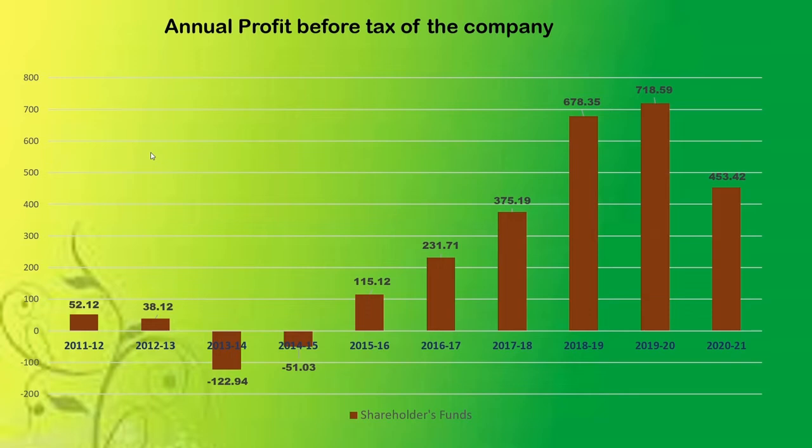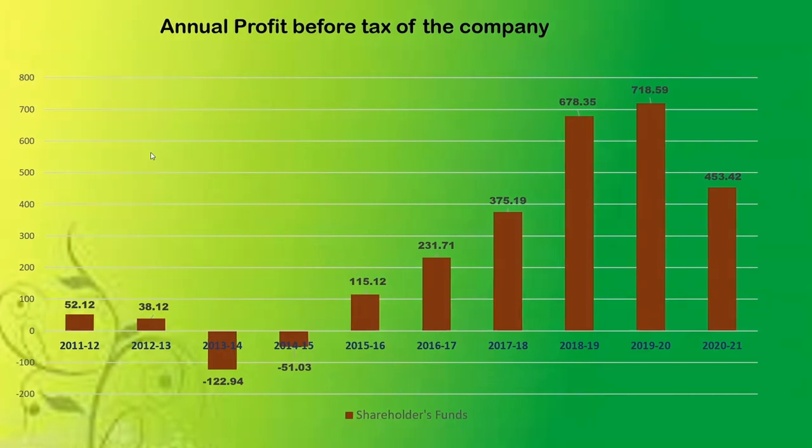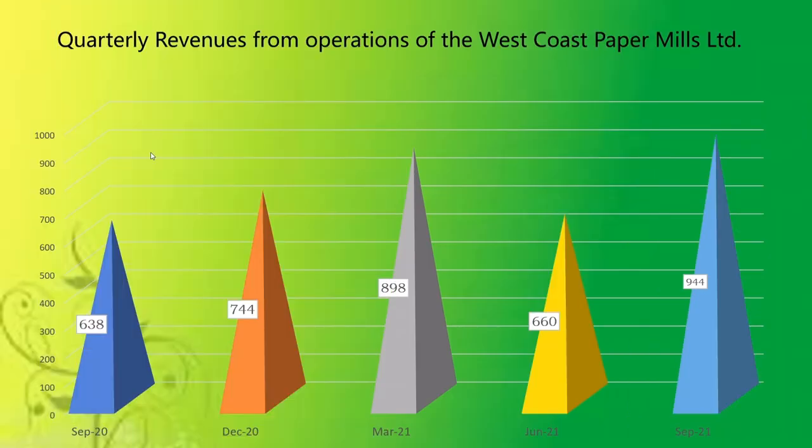Then again, in 2015-16, it came to profit, and the profit peaked to 718.59 crores in the year 2019-20, and then again profits decreased to 453.42 crores in 2020-21. Again, because of the COVID, the sales got affected, all the businesses got affected, and also the profit before tax of the company also got affected.